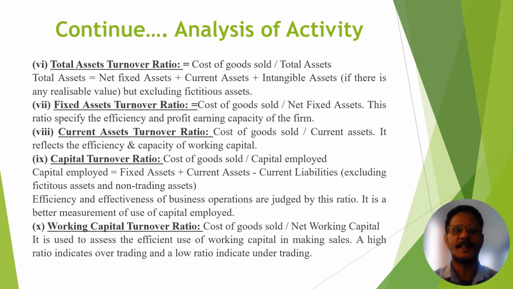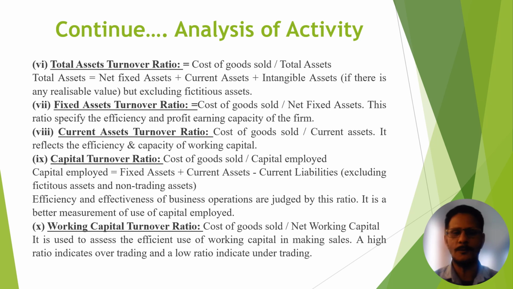Now the next, fixed assets turnover ratio. You can calculate this as cost of goods sold divided by net fixed assets. Current assets turnover ratio is cost of goods sold divided by current assets. This ratio reflects the efficiency and capacity of working capital.